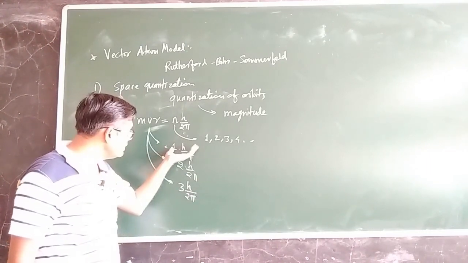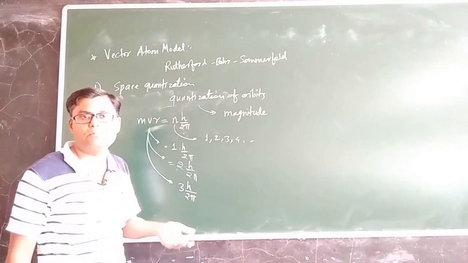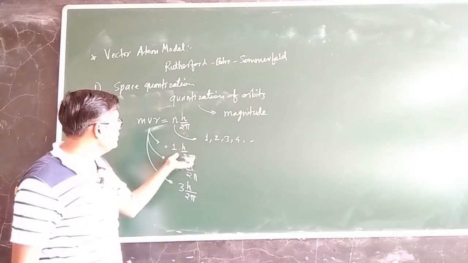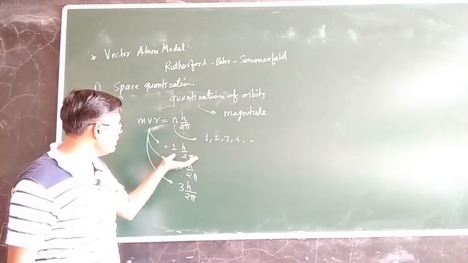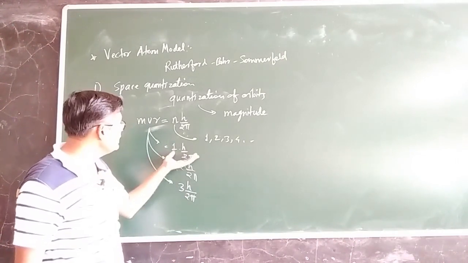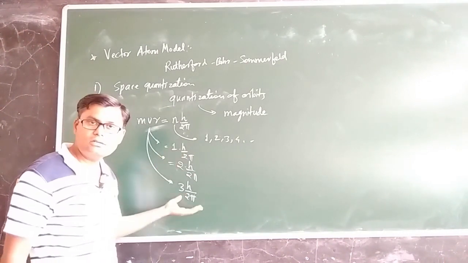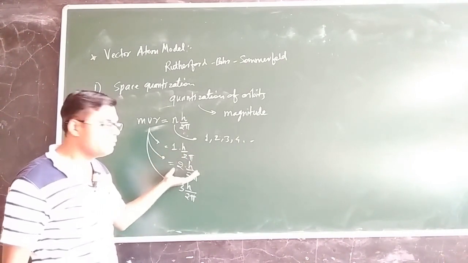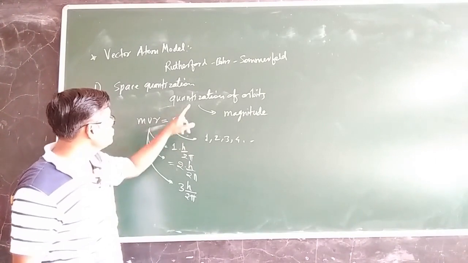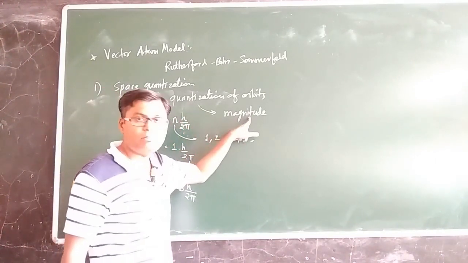Angular momentum increases in terms of quanta, and since we allow only quantum values of angular momentum for the electronic orbits, we say this is a quantization. Quantum rules are applicable to the angular momentum of the electronic orbits. This is the meaning of quantization, and this quantization takes place in terms of magnitude only.